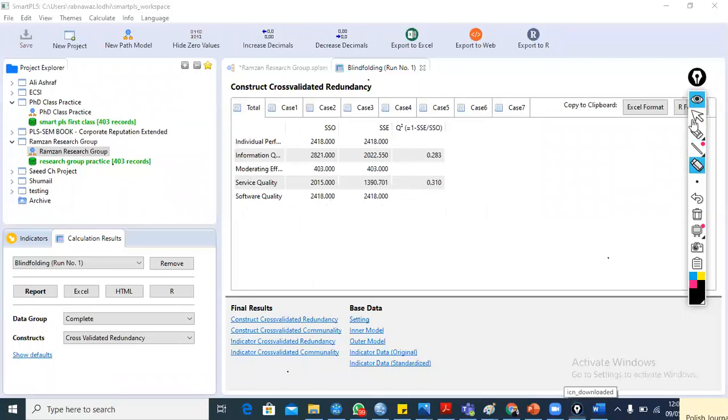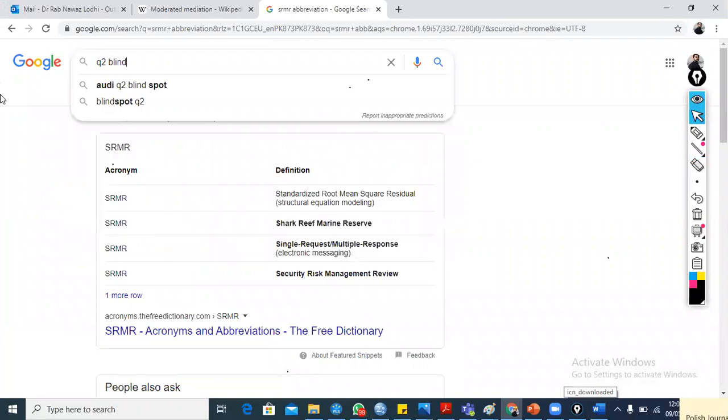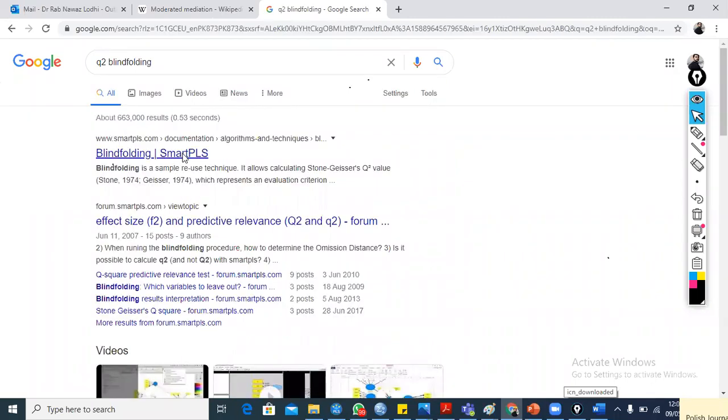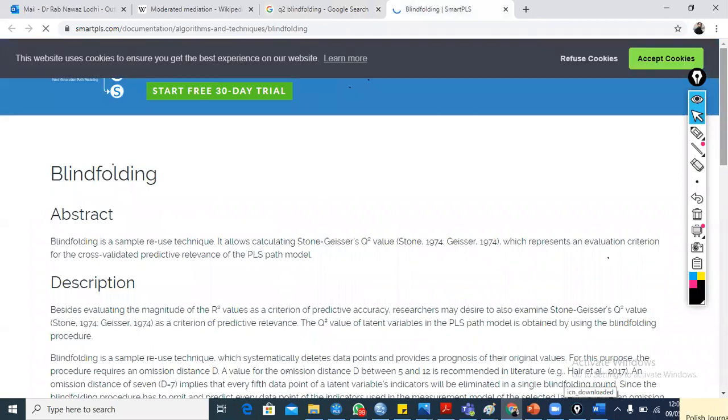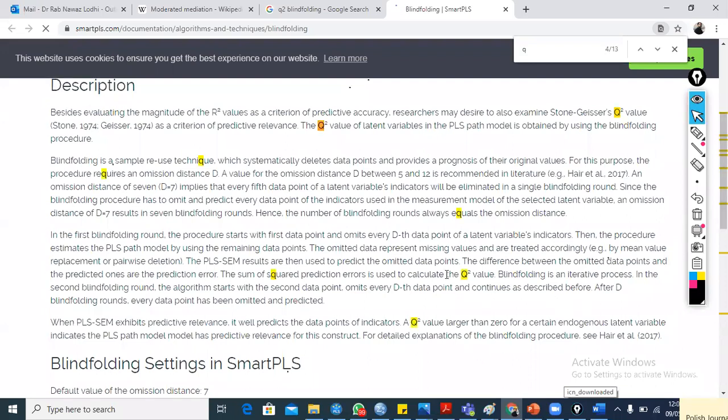So you can find this Q square value if you Google it, Q square blindfolding. F square is the effect size and Q square is the predictive relevance. So in blindfolding, this one is the Q square value.